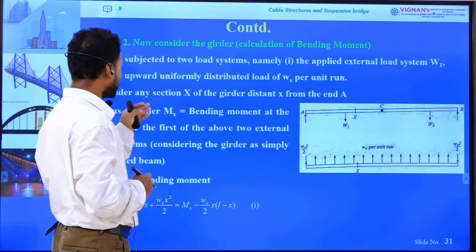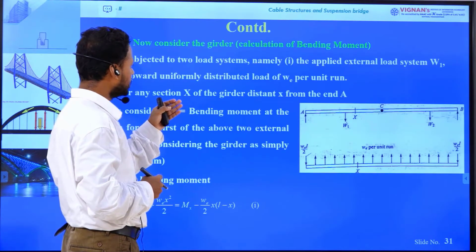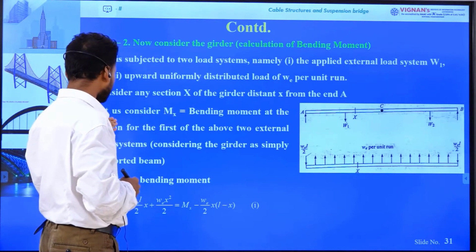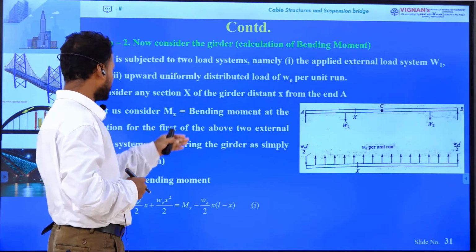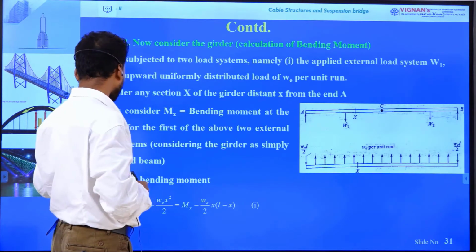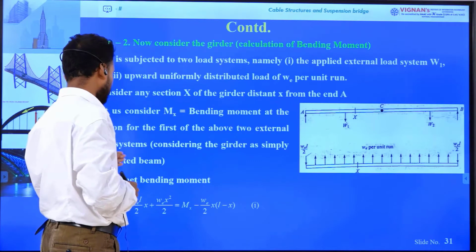Consider any section X of the girder at distance x from the end A. Let Mx be the bending moment at the section for the first of the above two load systems, considering the girder as a simply supported beam.